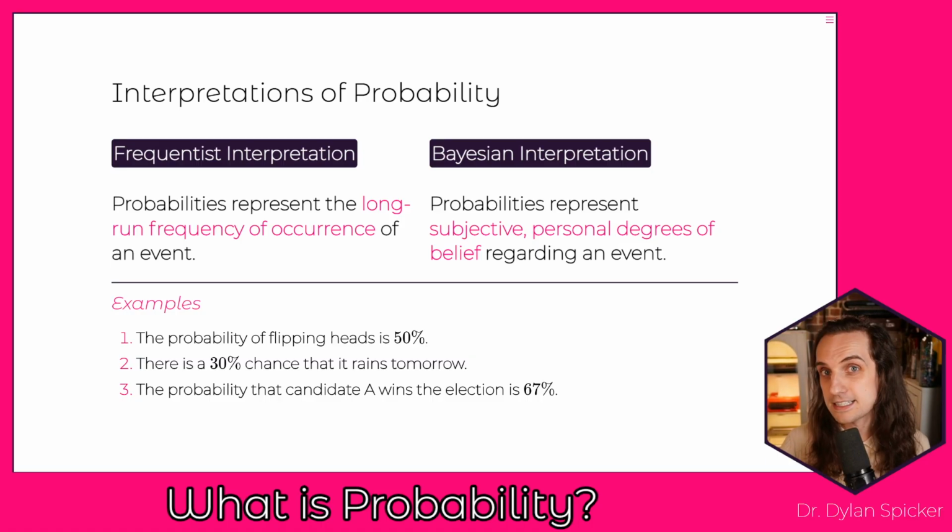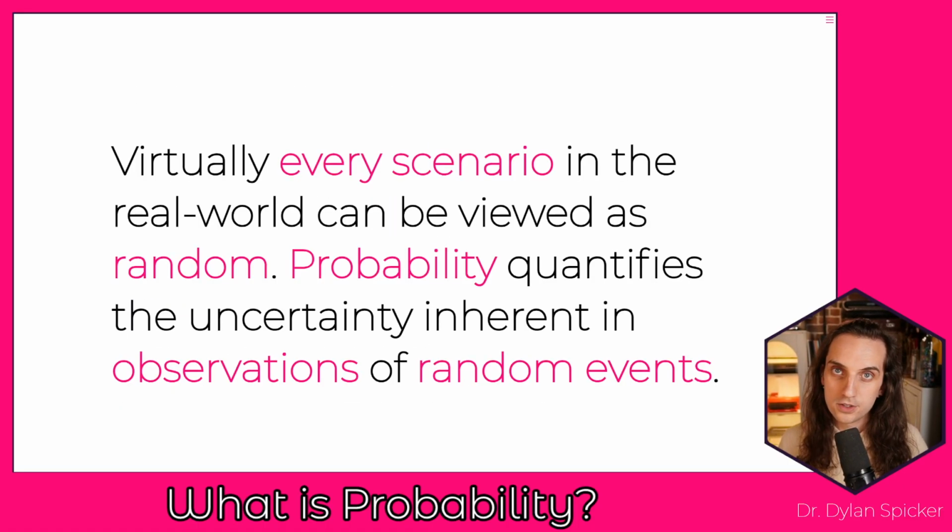What we're saying is that 67% of those repeated runs of this election are going to have candidate A winning, and in the rest, the other 33%, candidate A will not win. In the Bayesian interpretation, we're saying that we have some subjective belief, a 67% likelihood, that candidate A wins the election.